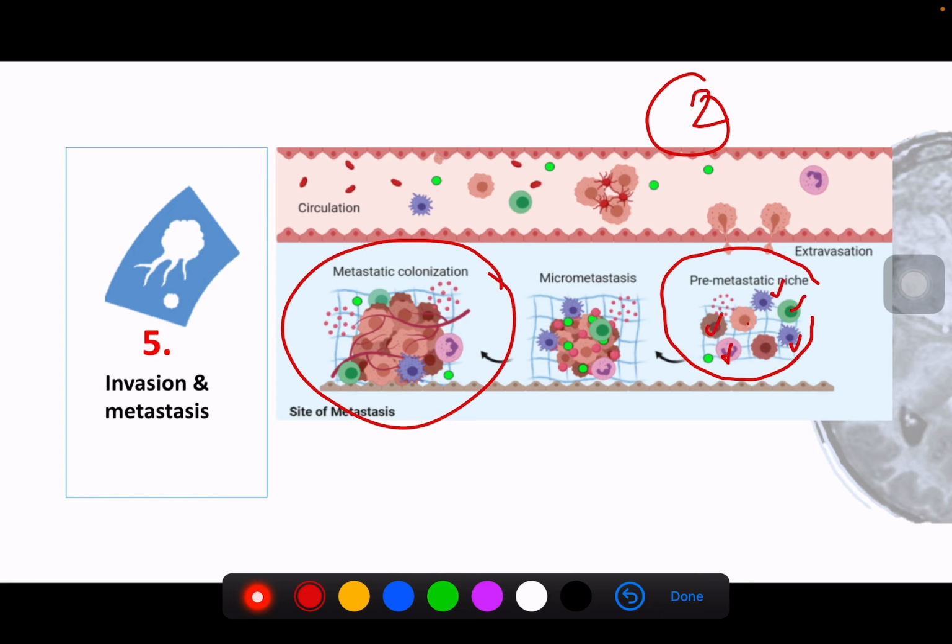This is important. This stromal tissue of organ number 2 is the one that makes it easier for the tumor cell to grow there, or makes it hard to grow there. Okay, and later on this niche becomes micrometastasis, and later on it becomes a big macro colonization as you see in the previous slide before.